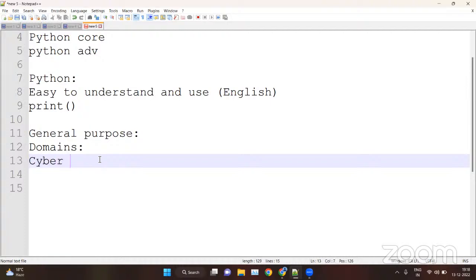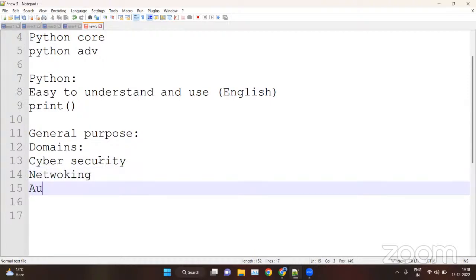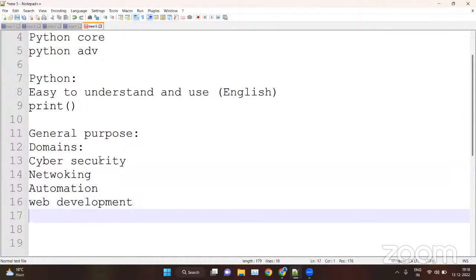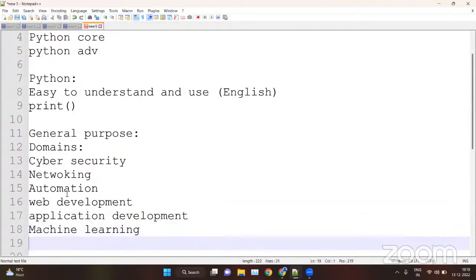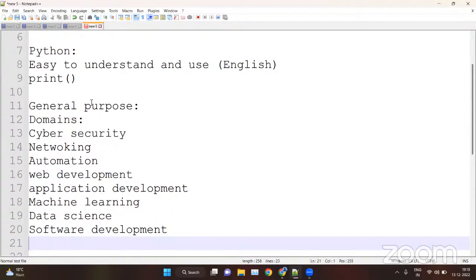I'm listing a few domains here. First, cybersecurity, which is also a very hot topic. Second, networking. Third, automation. Fourth, web development. Fifth, application development. Then machine learning, data science, and software development, etc. So we have multiple domains where we can use Python.